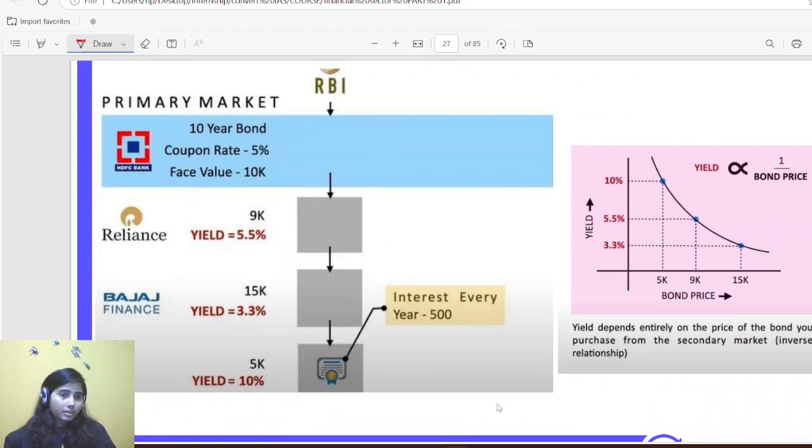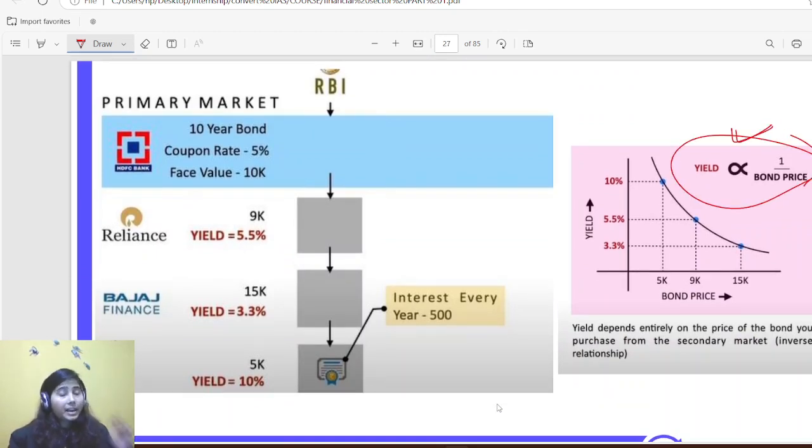Then comes yield and bond price. I have already explained this in detail and in a very comprehensive manner in the previous session, so I would request you to please watch that. For now, I am just giving you the factual aspect, what you need to remember, because the conceptual one I have already explained.